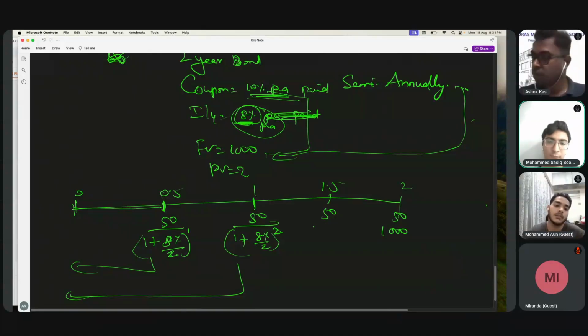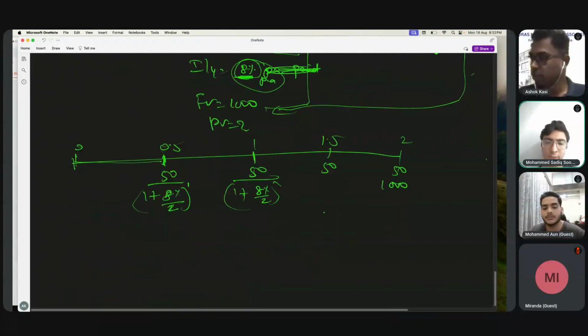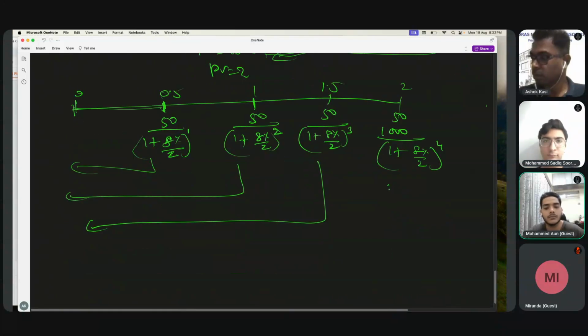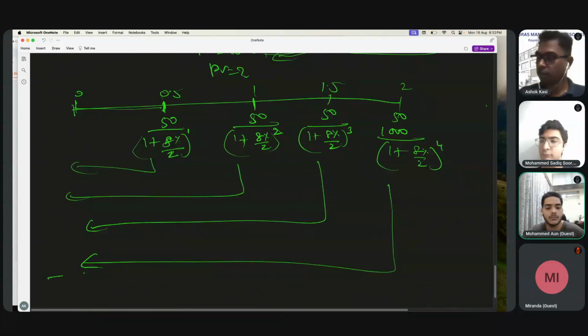Then third one. Now try this one. This will be raised to 3. Yes, exactly, raised to 3. And then 4. Correct. So this is what we have to do.